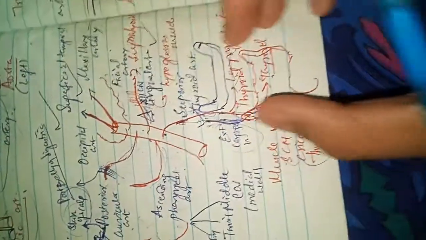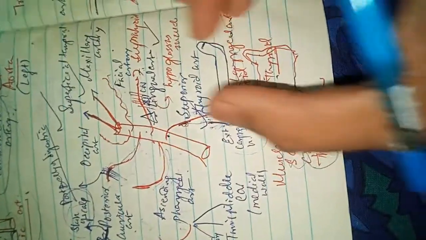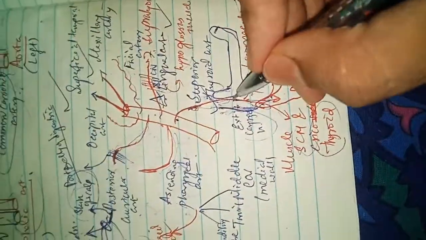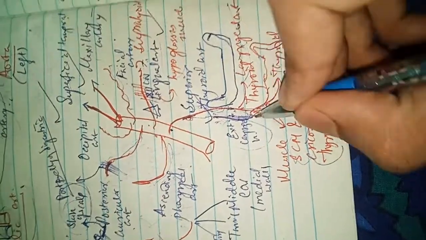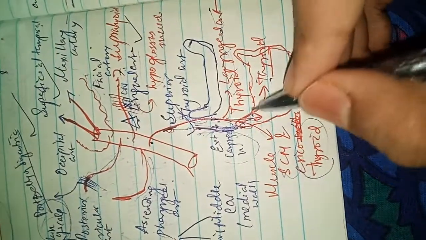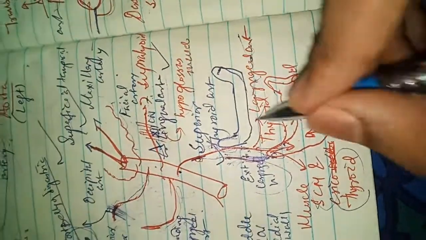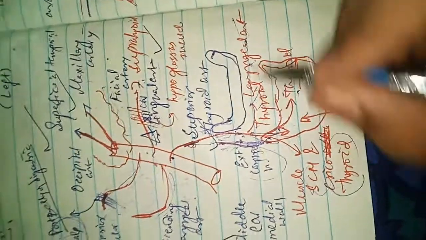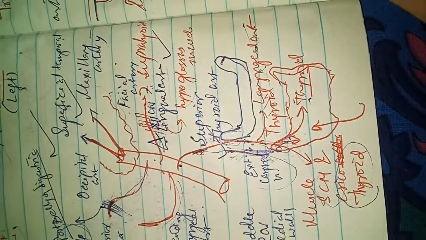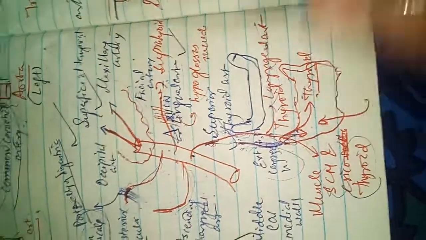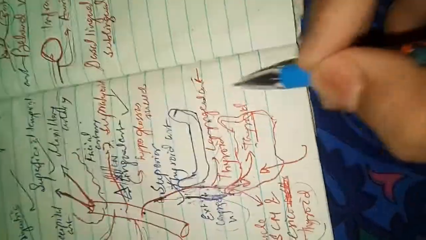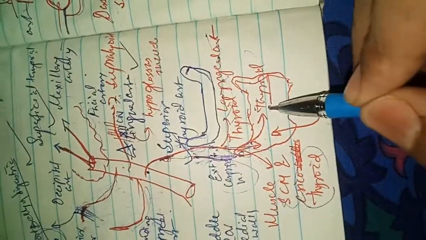It is deep to the infrahyoid muscles, the sternothyroid, the sternohyoid, below the straps of the infrahyoid muscles. The artery is present along with the external laryngeal nerve. It enters the upper pole of the thyroid, the apex of the thyroid, and gives a branch to the larynx, the laryngeal artery. Along with the external laryngeal nerve, it pierces the thyroid membrane and supplies the larynx.